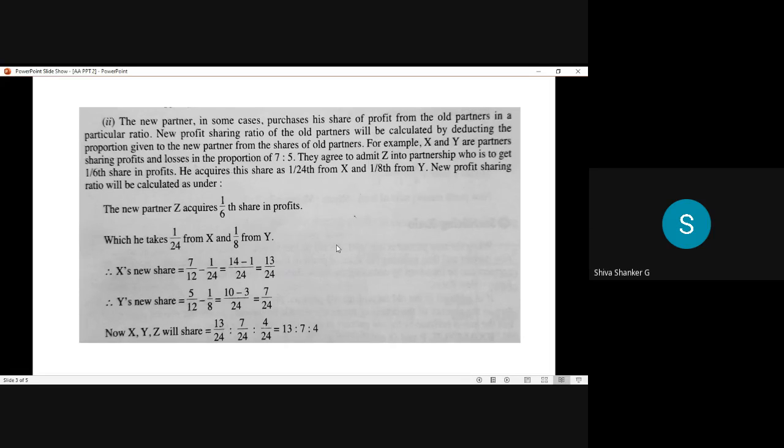Like that, Y also. What is Y's whole share? 5/12. And how much did he sacrifice to Z? 1/8, from his 5/12 share only. To get the new share, we deduct that sacrificed share. So 5/12 minus 1/8 gives 7/24. Then what is the new ratio of all the partners? 13:7:4. Clear?